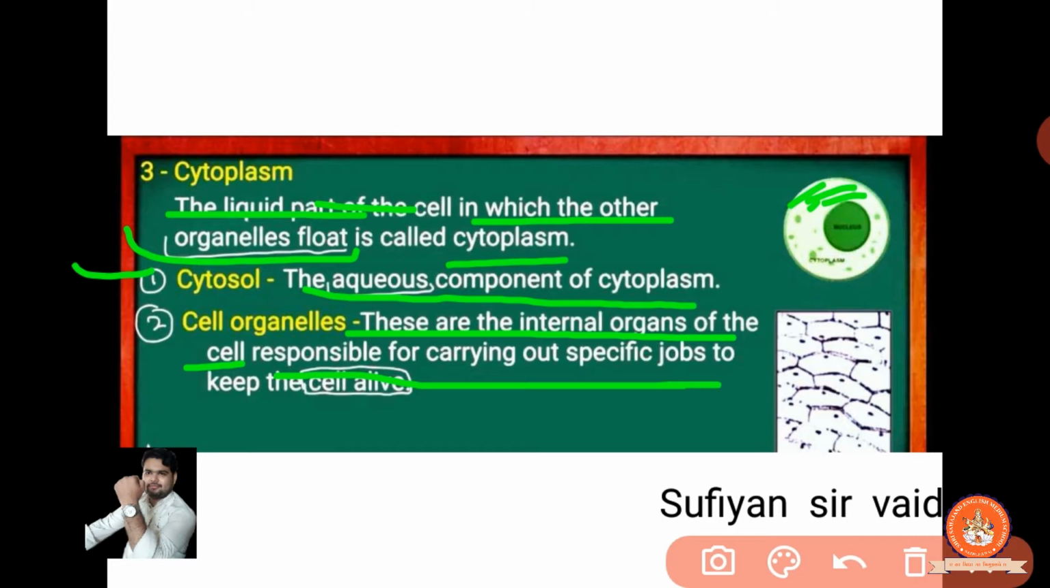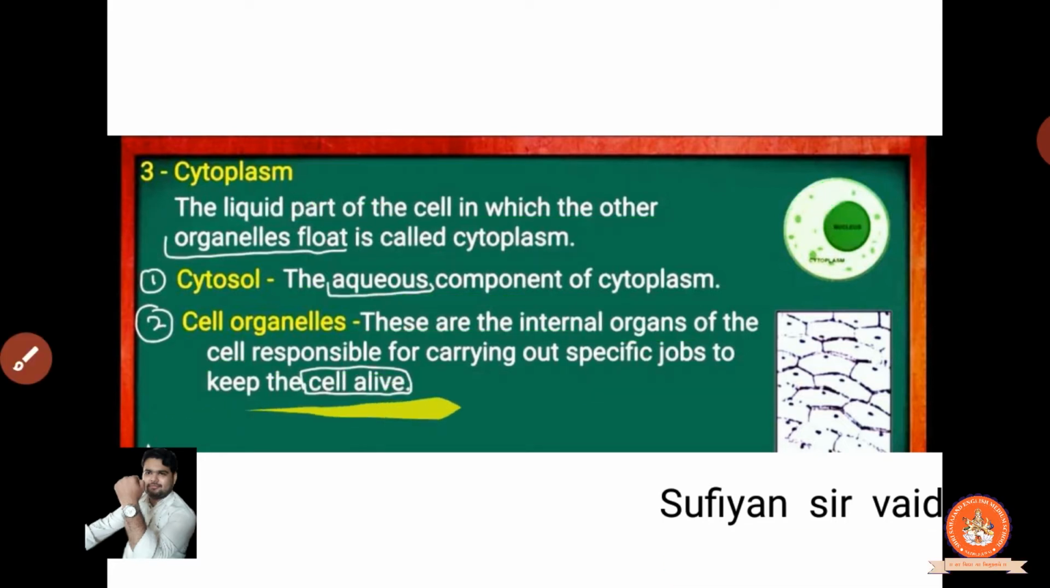Like in the particular cell, there is also a specific job of the organelles. So they are carried out by those organelles. So keep the cell alive. What keeps the cell alive?